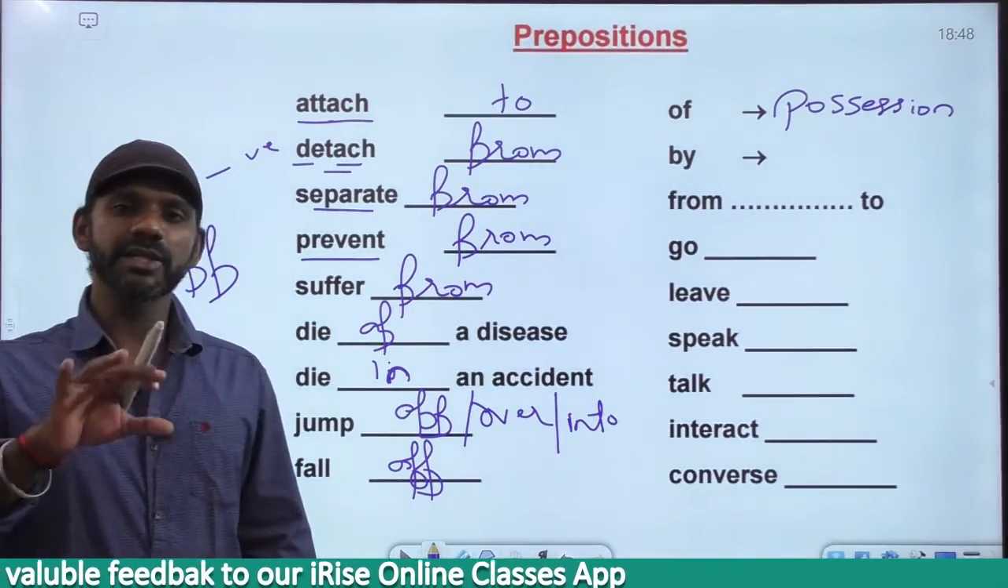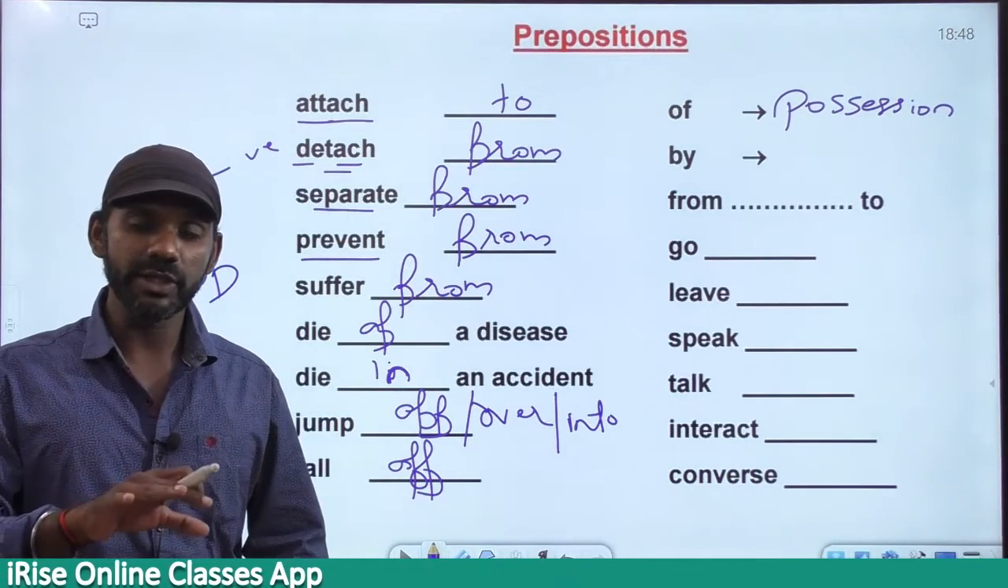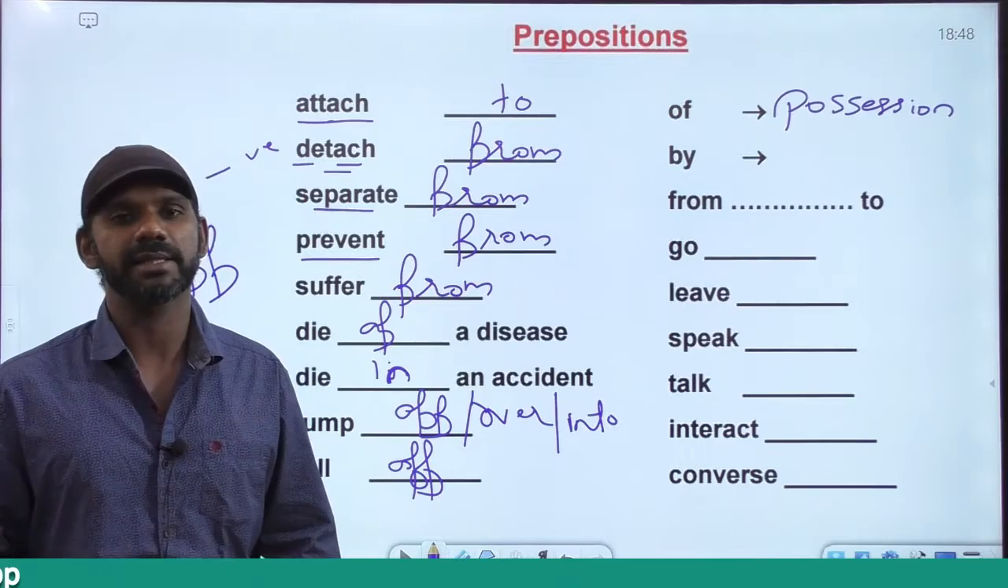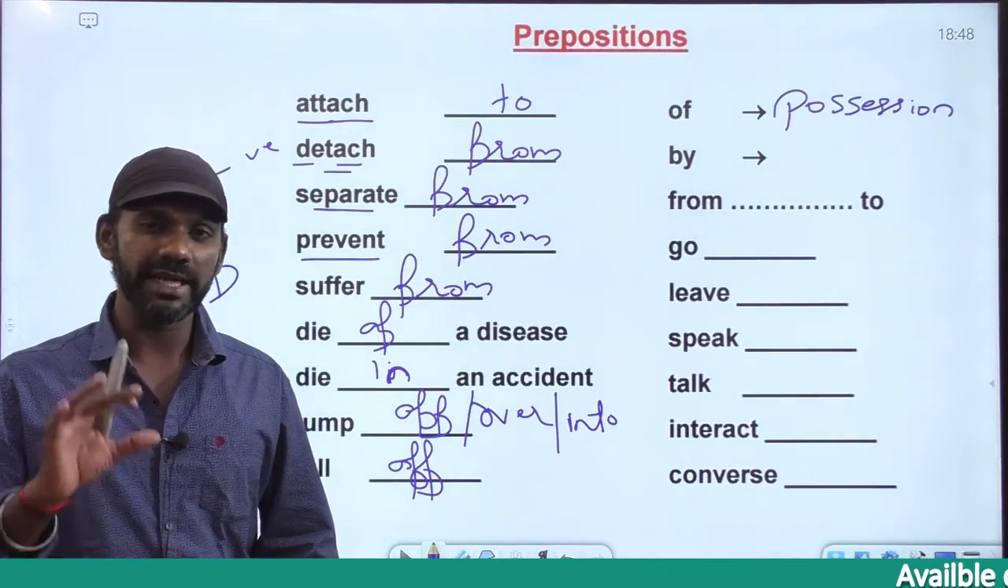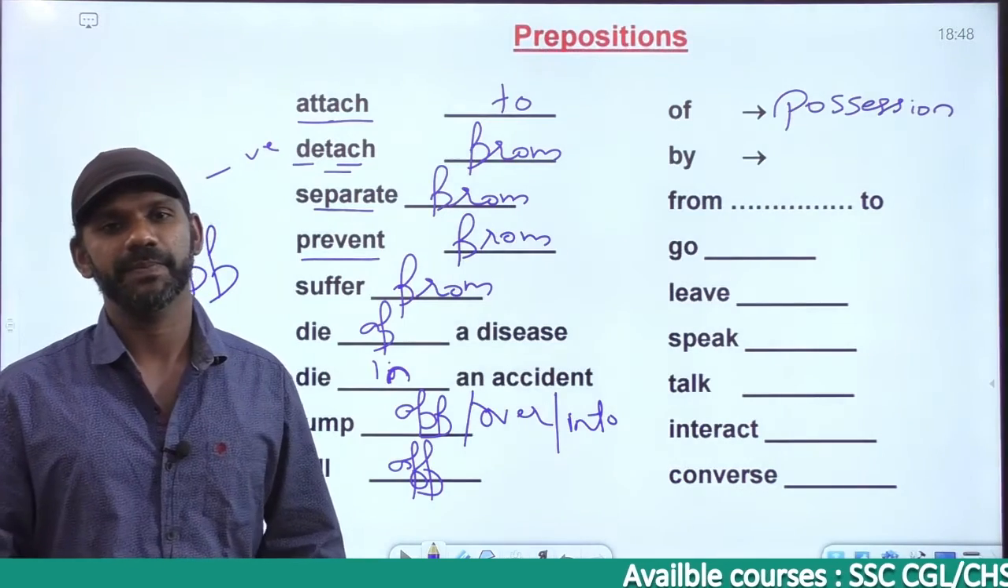I live dash Dilshuk Nagar dash street number 6. I live in Dilshuk Nagar at street number 6 because now the exact place is street number 6. So when there is very specific or exact thing, we go for at. That's another usage of at.